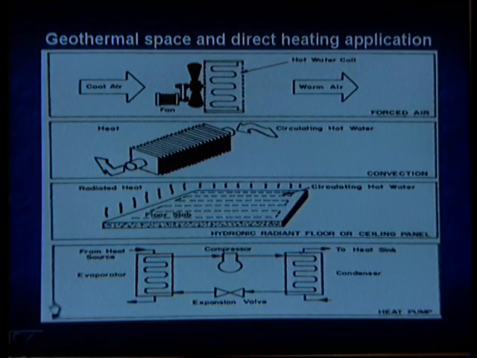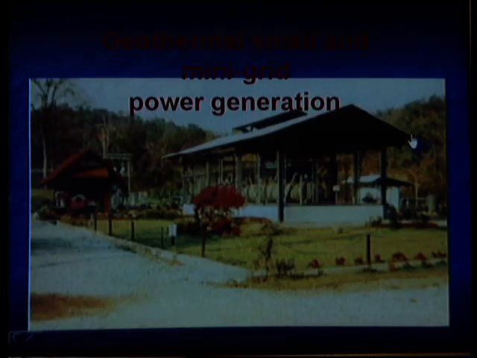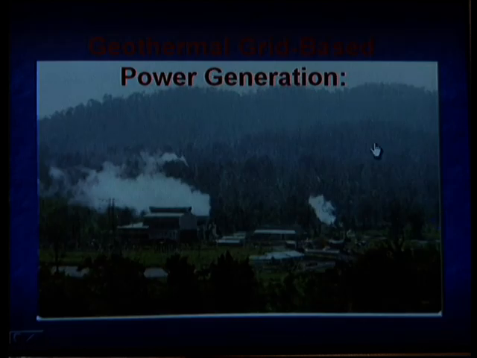And we have space heating, where the hot steam is sent through cold air and we have warm air coming out. These are the various applications for space heating. And next being for power generation, mini grid power generation, as well as grid based power generation. These are the various ways in which we can utilize the geothermal energy.